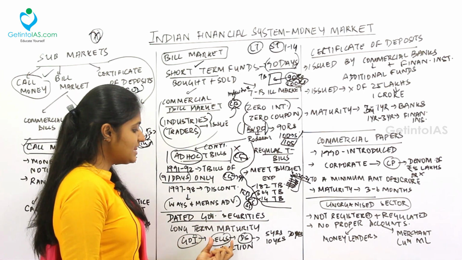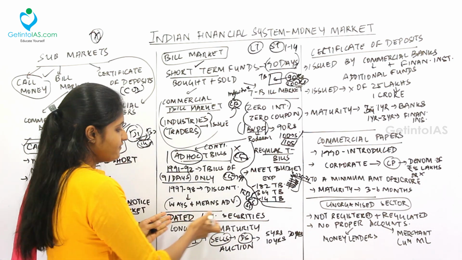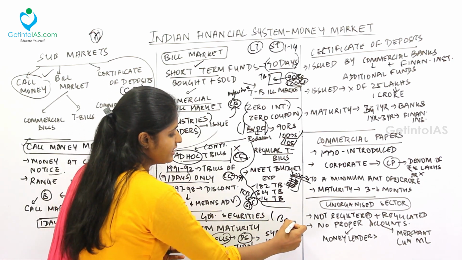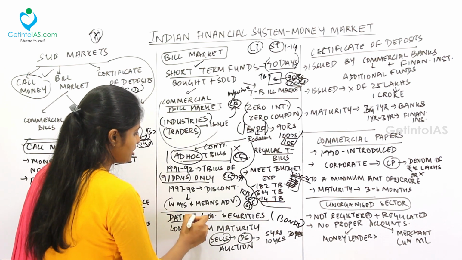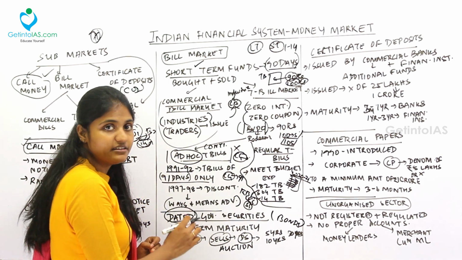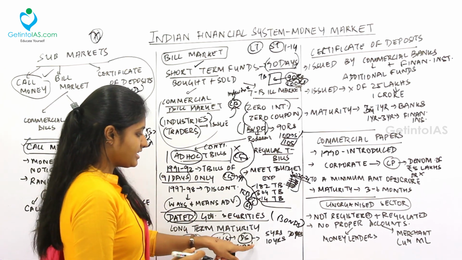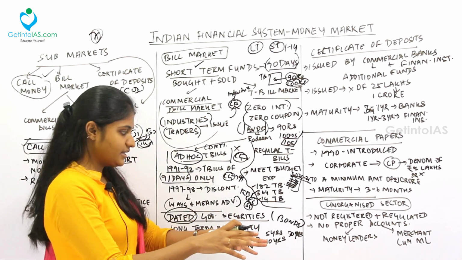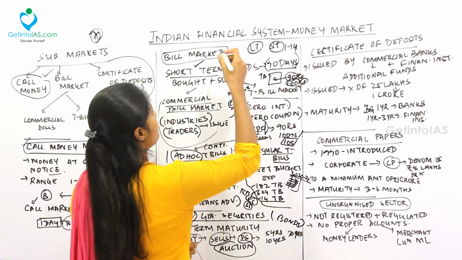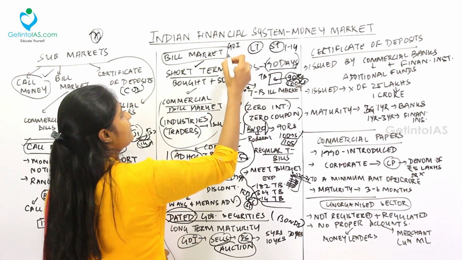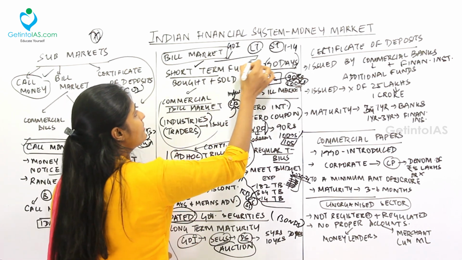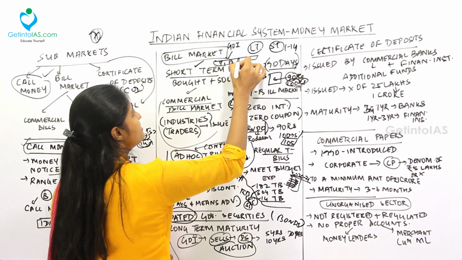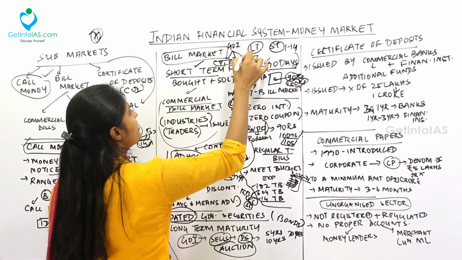For that, it will sell the dated securities. It will have these kind of bonds. These bonds are called as dated securities because they will have a maturity period. That's why it is called as dated. Fine. So it will sell the dated securities to the market. By what? By auction. See, over here you have Government of India. Fine. You have many people over here, person 1, person 2, person 3, person 4. This is called as auction.